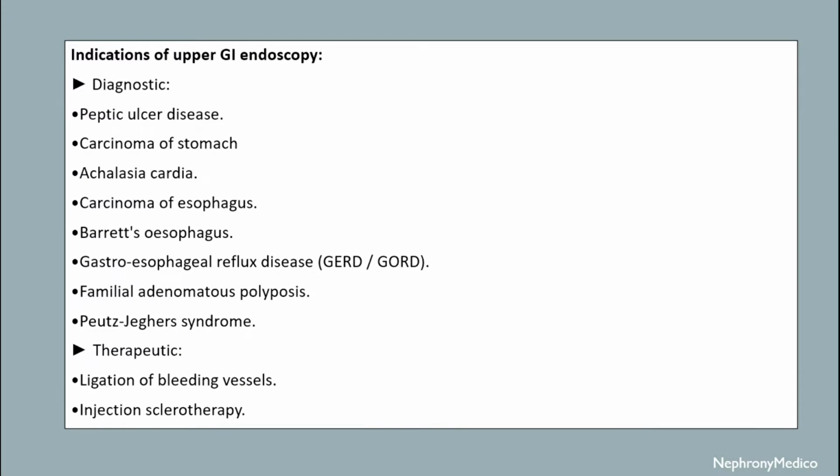Diagnostic and therapeutic. Diagnostic includes peptic ulcer disease, carcinoma of the stomach, achalasia cardia, carcinoma of esophagus, Barrett's esophagus, GERD, familial adenomatous polyposis, Peutz-Jeghers syndrome, and the therapeutic includes ligation of bleeding vessels and injection sclerotherapy.